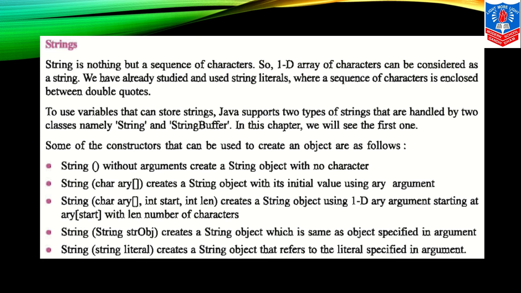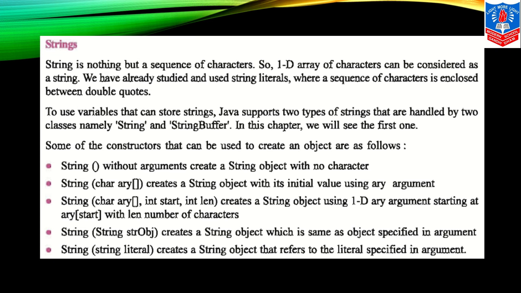String(), without argument, creates a string object with no character. String(char[] ary) creates a string object with its initial value using the array argument. String(char[] ary, int start, int length) creates a string object using the 1D array argument, starting at array index start with length number of characters.